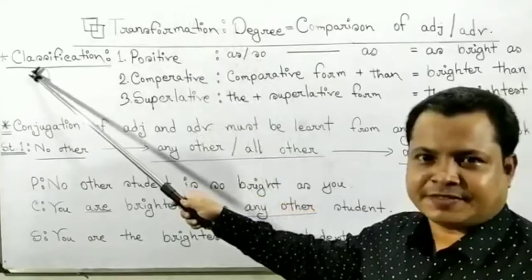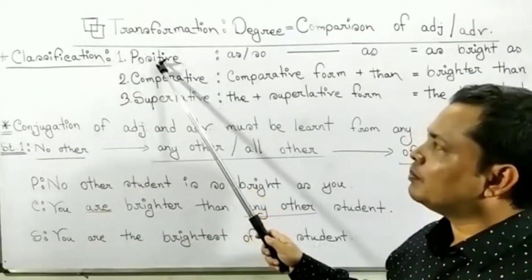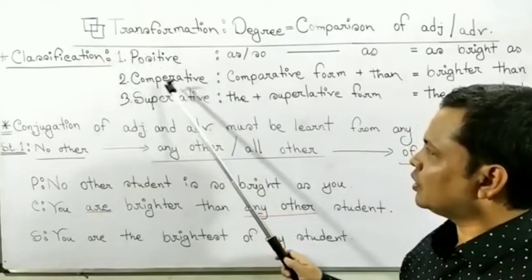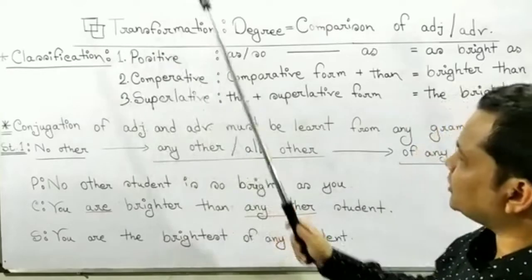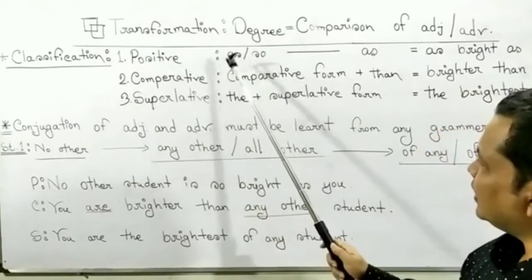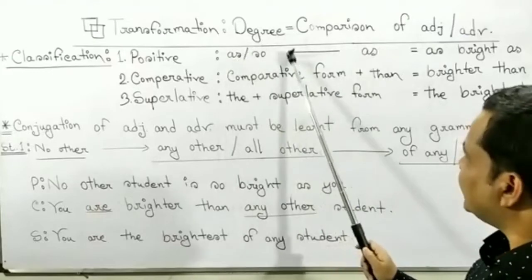Now, classification. Number 1, positive. 2, comparative. 3, superlative. Positive structure: S-S or so-S.